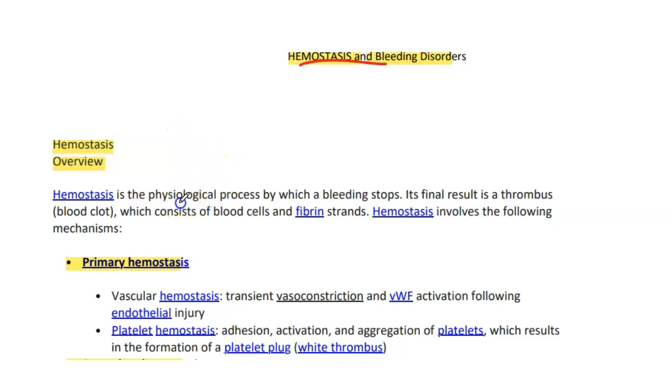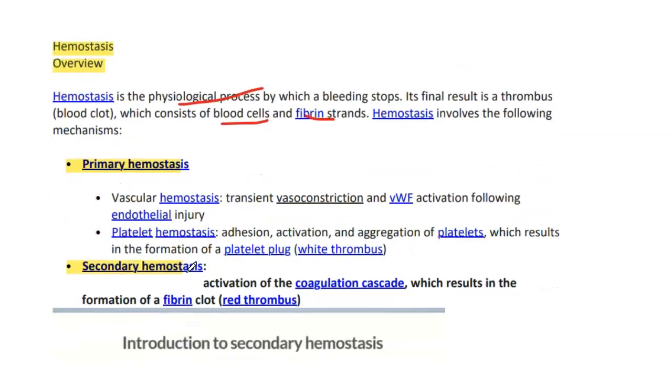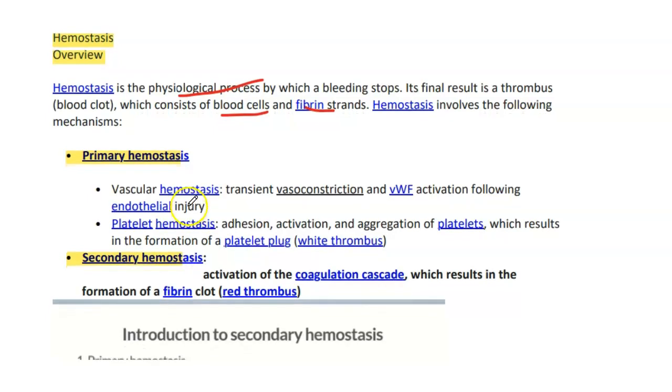Hemostasis is the physiological process by which bleeding stops. Its final result is a thrombus formation which consists of blood cells and fibrin strands. We have two types of hemostasis: primary hemostasis and secondary hemostasis. In primary hemostasis we have hemostasis through the vessel, known as vascular hemostasis, and then we have platelet hemostasis.